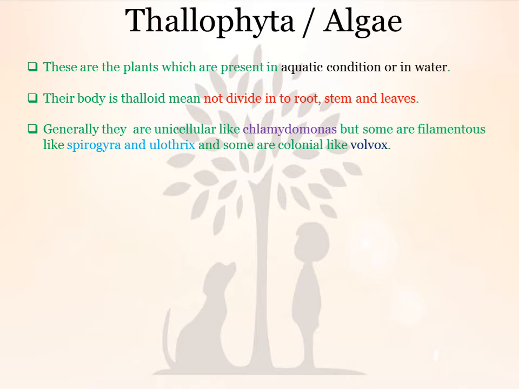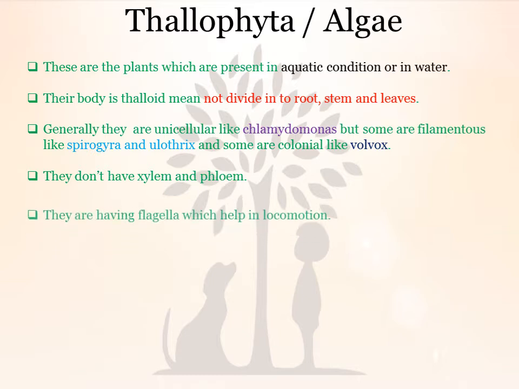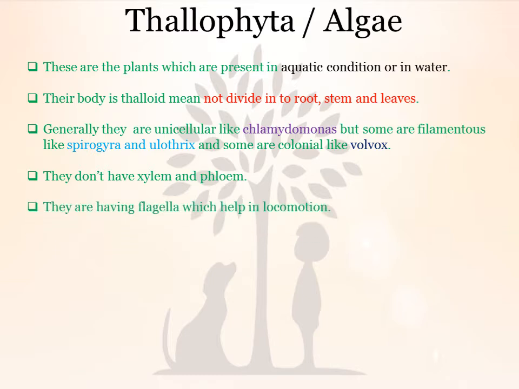Generally they are unicellular like Chlamydomonas, but some are filamentous, like a filament, joined by many different cells like Spirogyra and Ulothrix, and some are colonial, meaning they make a colony and live with one another like Volvox. They don't have xylem and phloem, meaning no vascular bundle. They have flagella which help in locomotion.